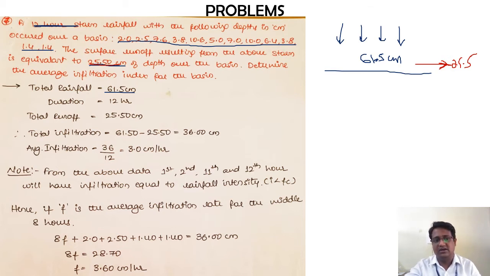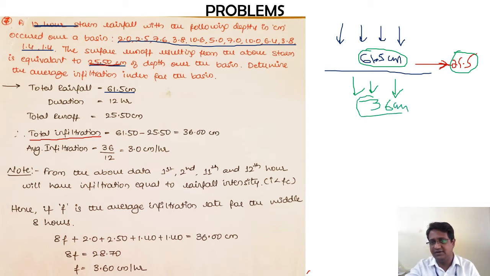Here, the total infiltration that needs to be there is equal to... let me show you with the figure. The total amount of rainfall that is occurring is 61.5 centimeters. Out of that, 25.5 has gone into the runoff. So the total infiltration that has occurred is 36 centimeters, over a duration of 12 hours. Total infiltration is equal to total rainfall minus total runoff. I hope it is clear for you.